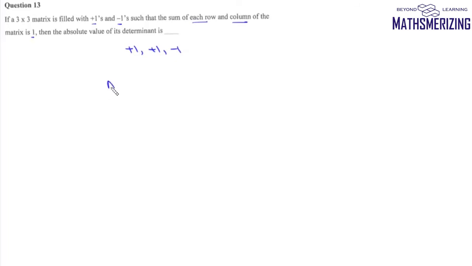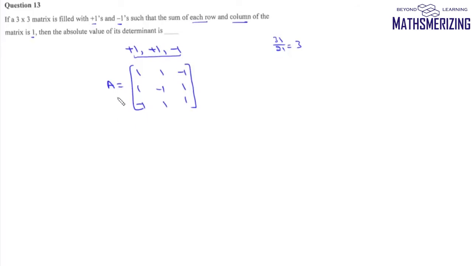So we can take any general matrix 3 cross 3. Now we have to arrange these three elements in the first row. These three elements in the first row can be arranged in factorial 3 divided by factorial 2, that is 3 ways. So one of the ways is 1, 1 and minus 1. Now since minus 1 is already there in this column, it cannot have any more minus 1. So it can be 1 and 1. Now for the second one, again we have two choices, either minus 1 here or minus 1 here. So one of the choices could be 1, minus 1, and the third one could be minus 1 and 1.